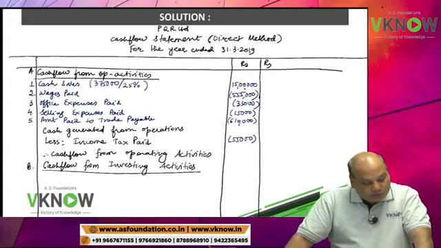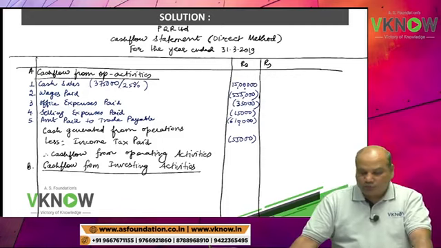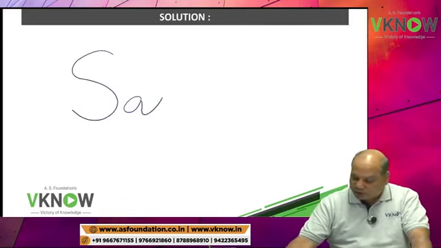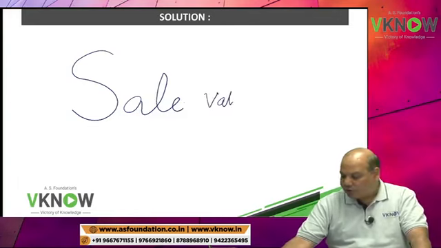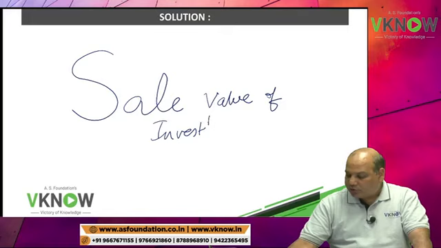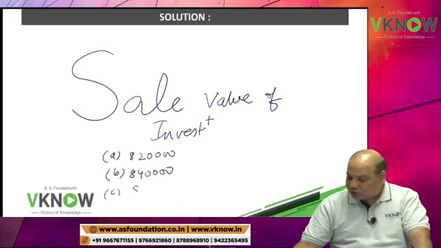Then we will come to investment of rupees 8,20,000 sold during the year at a profit of 20,000. So my question is to this batch of highly talented students, what is the sale value of investment? Option A 8,20,000, option B 8,40,000 or option C 8 lakh?